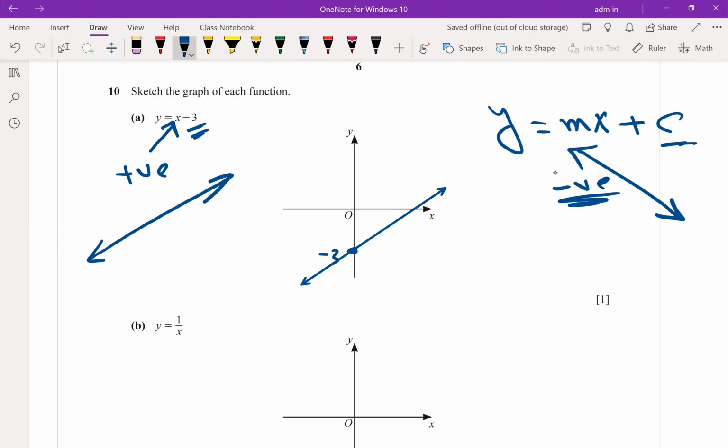Again, when sketching graphs of a straight line, you have to show the y-intercept. How can I find the x-intercept? Who can explain how to find the x-intercept? Bravo, y equals 0. So x will be what? 3. You can find the x-intercept with y equals 0, and the y-intercept with x equals 0. Plot these 2 points, then join the line.